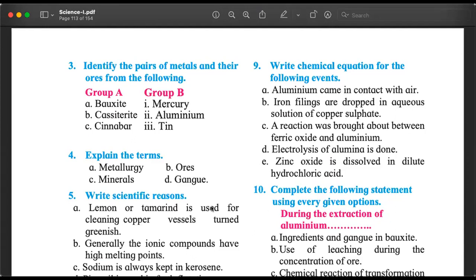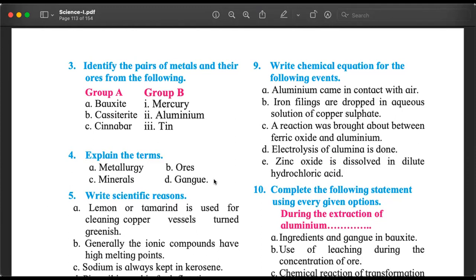Cassiterite will be matched to what? Tin is correct. Now remember, the symbol for tin is Sn, stannum. Cinnabar. Highly unlikely that anyone will ask you about cinnabar, but cinnabar is mercury. We extract mercury from cinnabar. It is mercury sulfide.